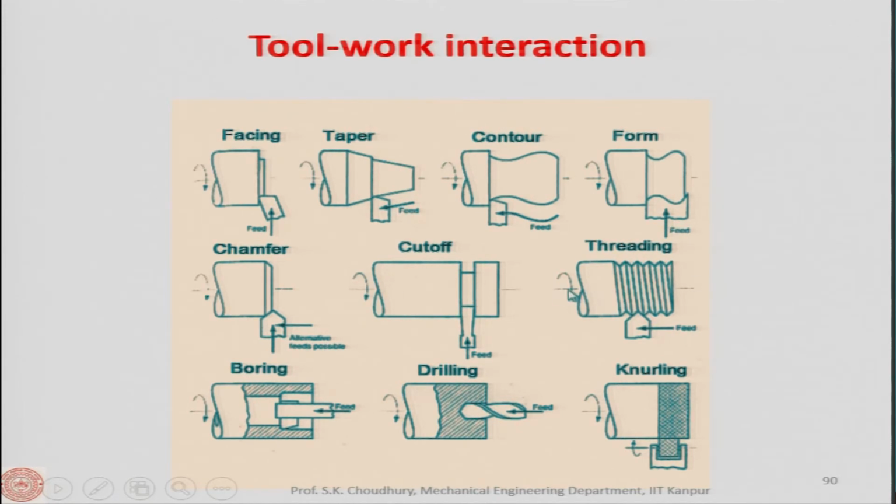This is threading. Threading we will show you in detail in the lab, how the feed can be given and how the thread can be finished in different passes. When the tool comes back to the initial position, it should go along the same path, otherwise the thread will not be properly machined.